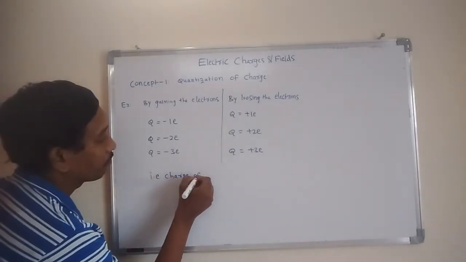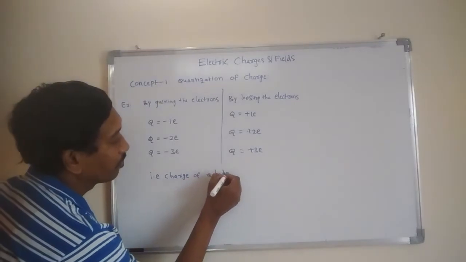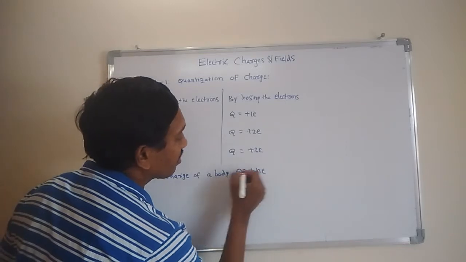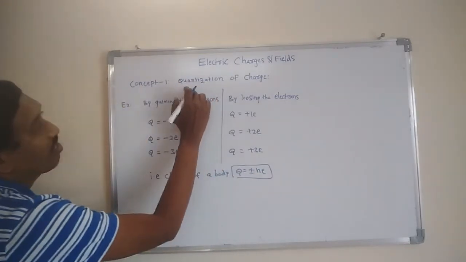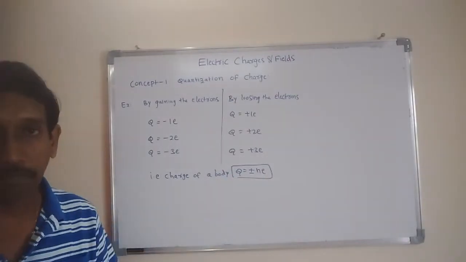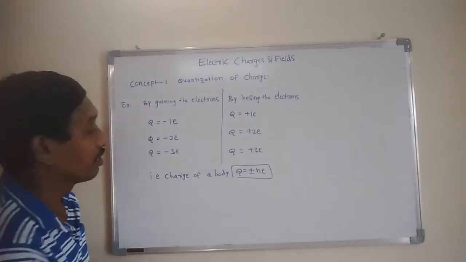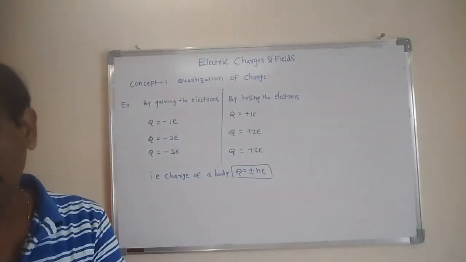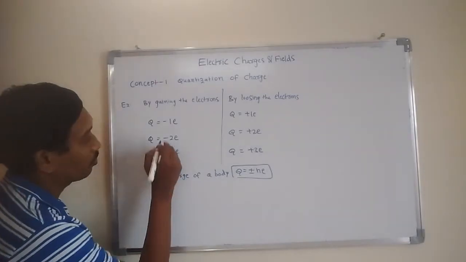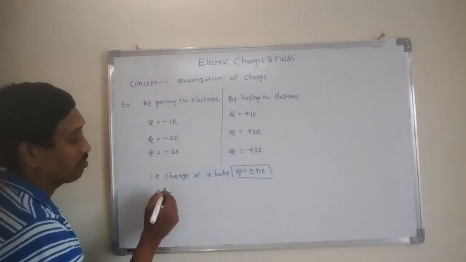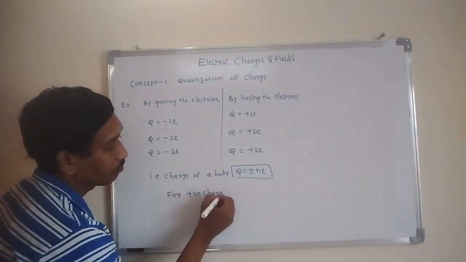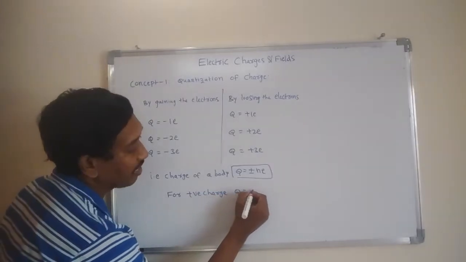The charge of a body Q is equal to, what is the expression here? Plus or minus Ne. This expression states that charge is quantized. We have two types of charges: positive charge and negative charge. For positive charge, Q is equal to plus Ne.